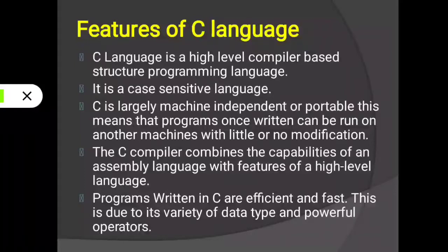This is due to its variety of data types and powerful operators. Data types we use to identify the data, which type of data we will use in our program. And in powerful operators, we use different types of operators. For that reason this program will be executed very fast and efficiently.